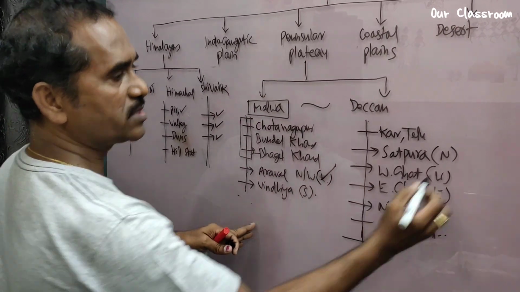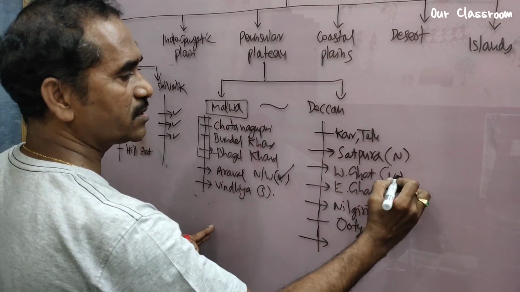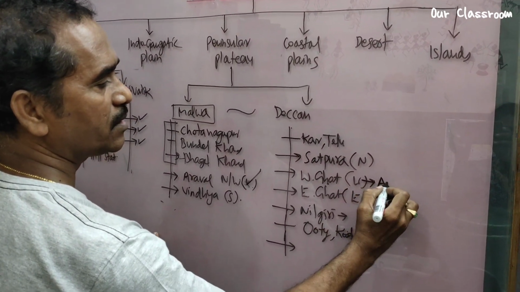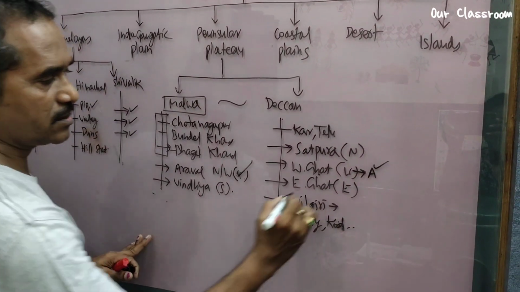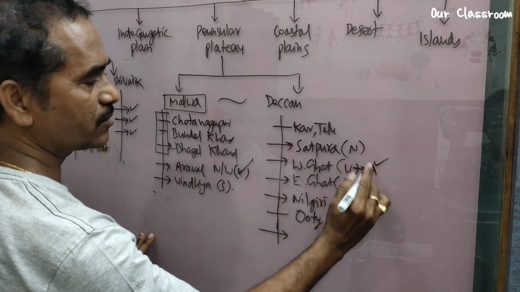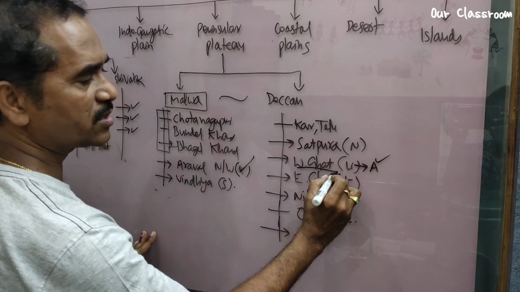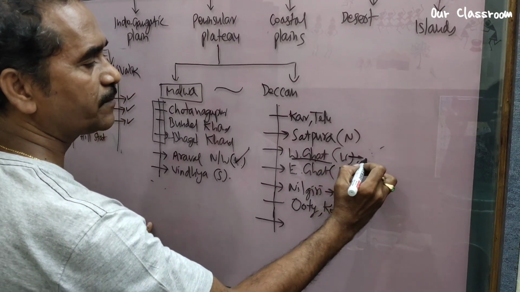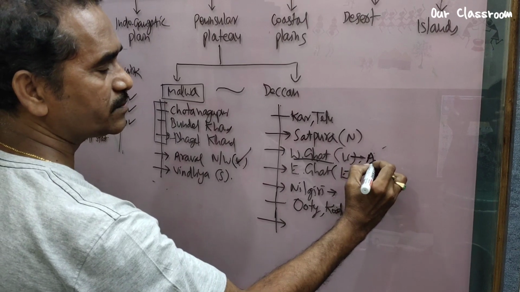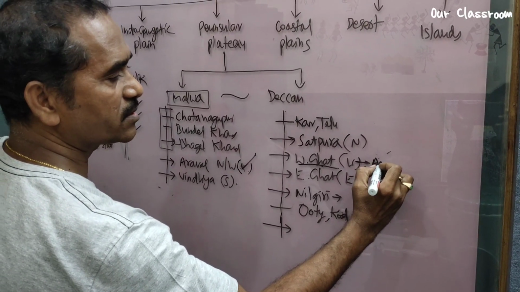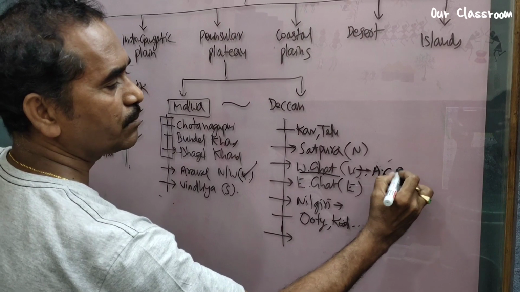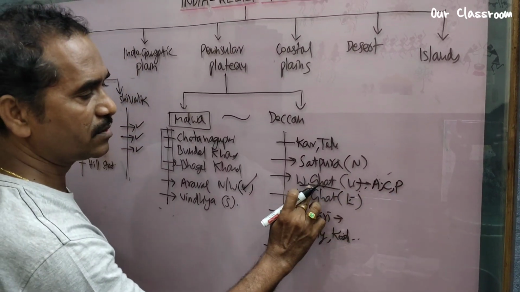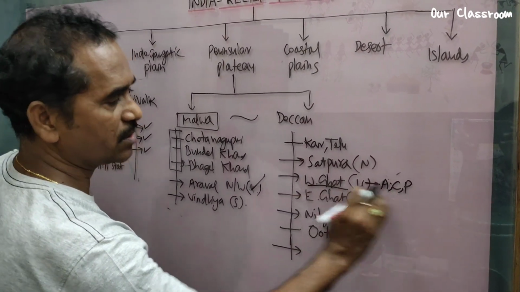Next move on to Western Ghats. The highest peak in Western Ghat is Anaimudi. Next, the extension of Western Ghat, you also write here, whatever information you know. The extension of Western Ghat to the south we call Annamalai Hills. Annamalai, then Cardamom Hills, then Palani Hills are also part of Western Ghats, which is located to the south of it.